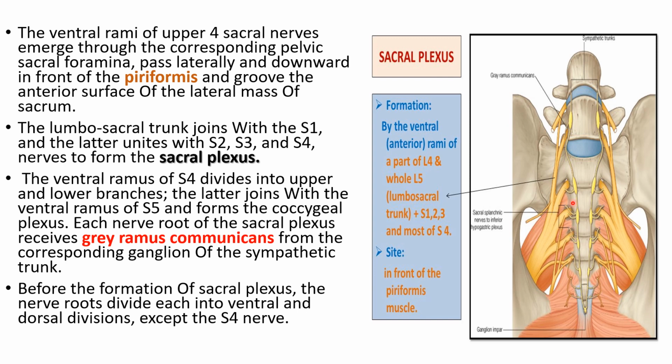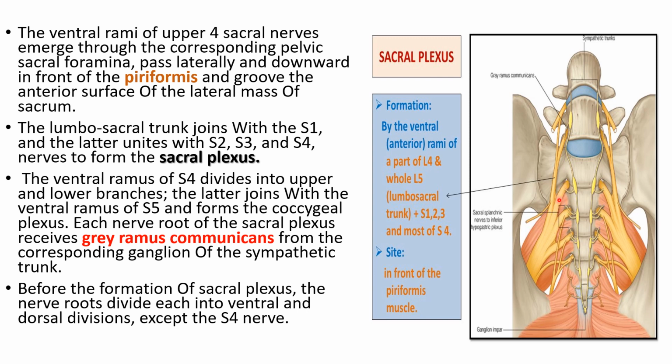So these upper 4 sacral nerves emerge through the corresponding pelvic sacral foramina, and they pass laterally and downwards in front of the piriformis. This is important. So all these nerves, S1, S2, S3 and S4, pass laterally in front of the piriformis muscle. You can see here, this is the piriformis.